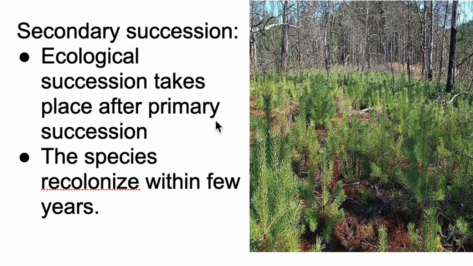In this case, the species recolonize within a few years. They take very little time to grow when compared to primary succession.